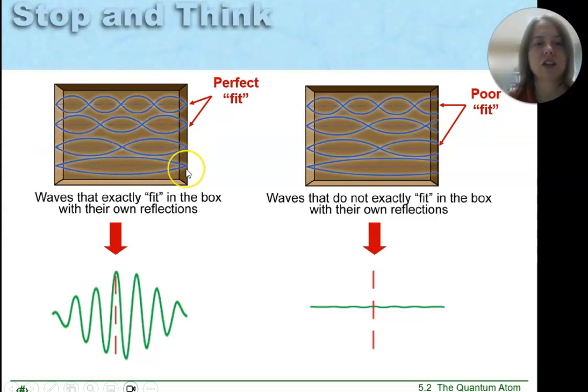And we looked at a wave in a box. If its reflection canceled it out, it would just cancel out like this. So waves that exactly fit in the box with their own reflection will add, but if the wavelength doesn't fit, then its reflection is going to cancel it out. So then it's like the energy level would be zero.